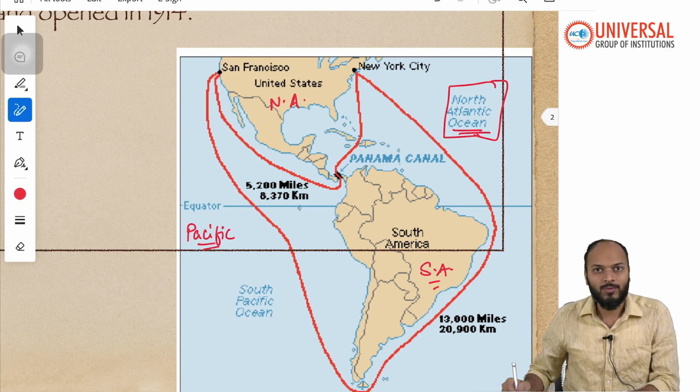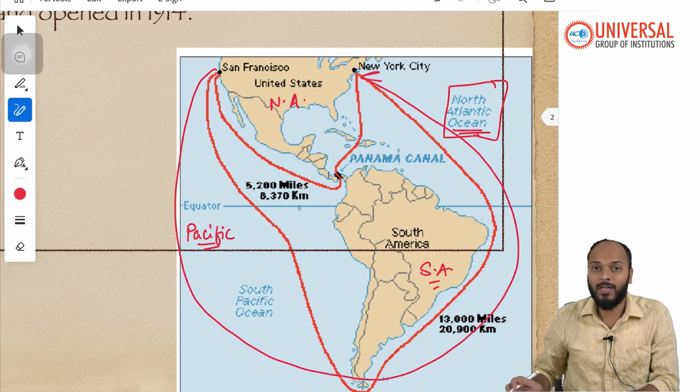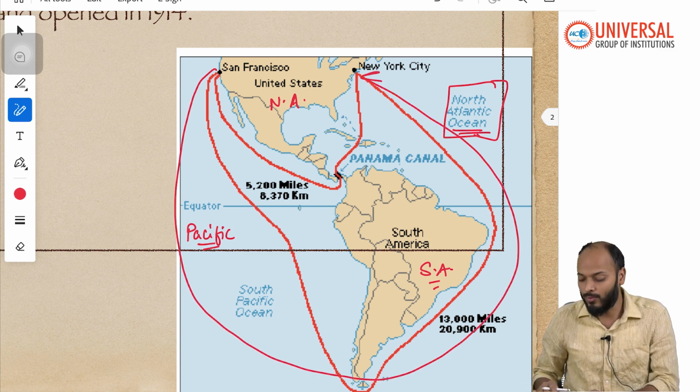Now these two oceans, if let's say earlier when Panama Canal was not there, this used to be the route to trade between two coasts of USA itself. If you have to trade from west coast of USA to east coast of USA, you have to take this route, which used to be a very long route, right?